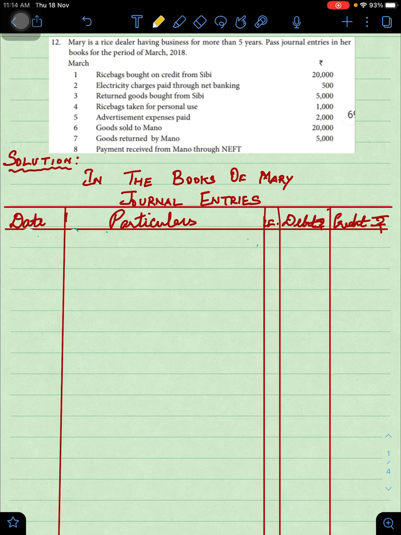So, now let us move on to work out the solution. In the books of Mary, who is a rice dealer, we open the journal entry format with date, particulars, debit as well as credit. First, it says that some rice bags have been purchased from SIBI for rupees 20,000. So, this is actually rice bags bought, which means they are buying stock. Let me just enter the month now, March 2018.